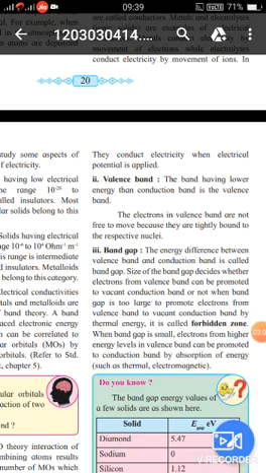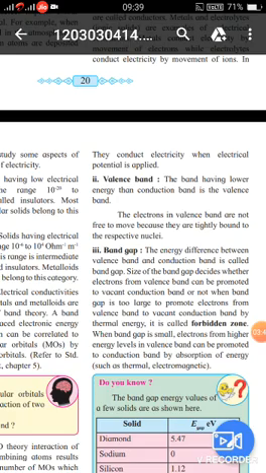When the band gap is too large, electrons cannot be promoted from the valence band to the vacant conduction band by thermal energy.